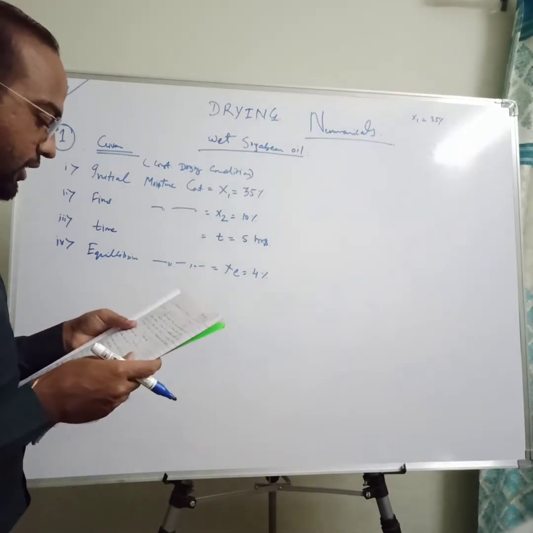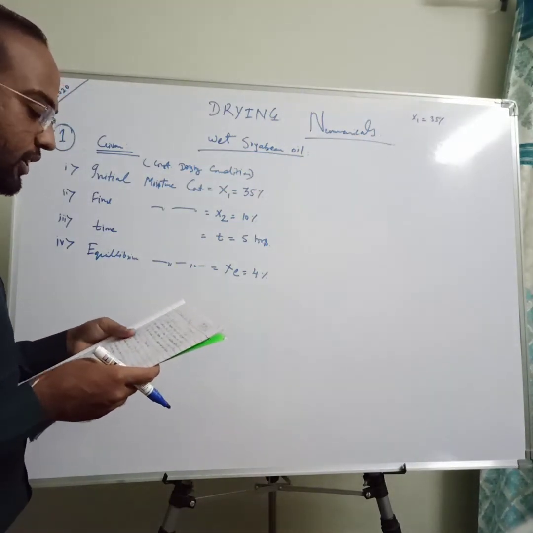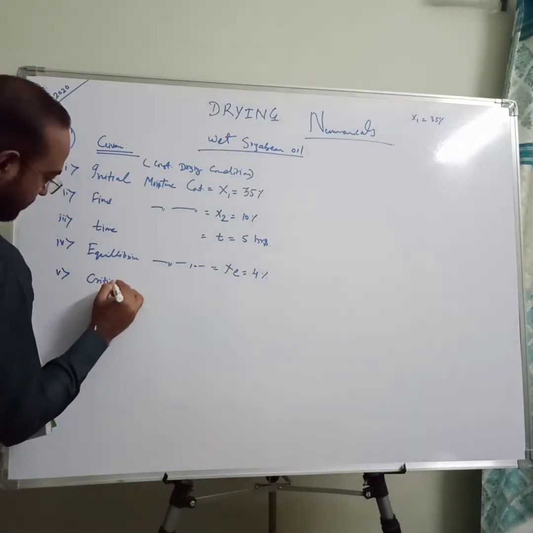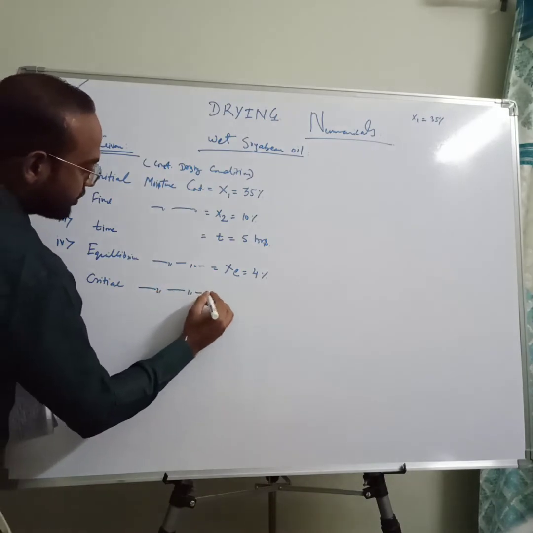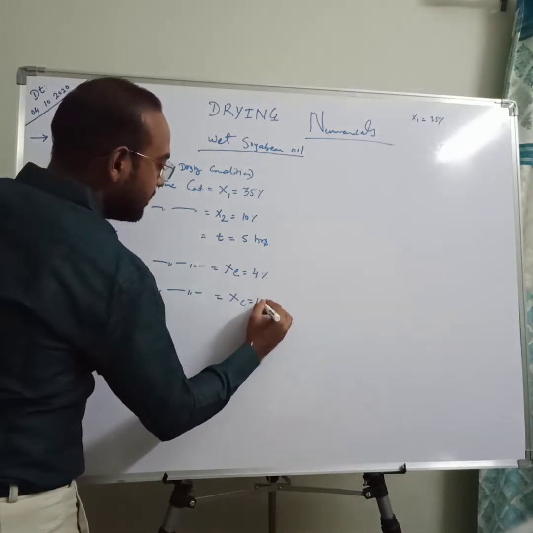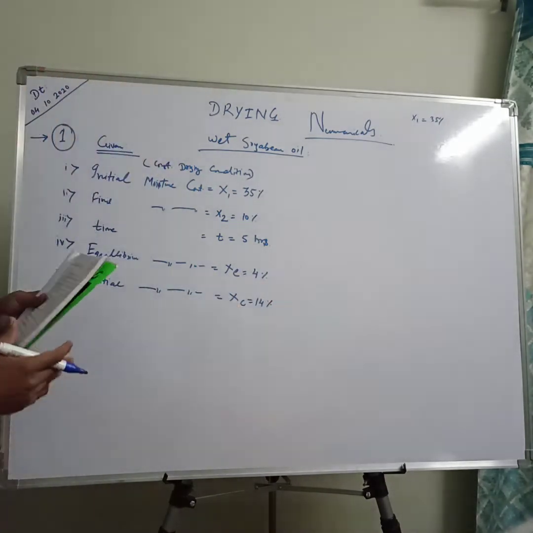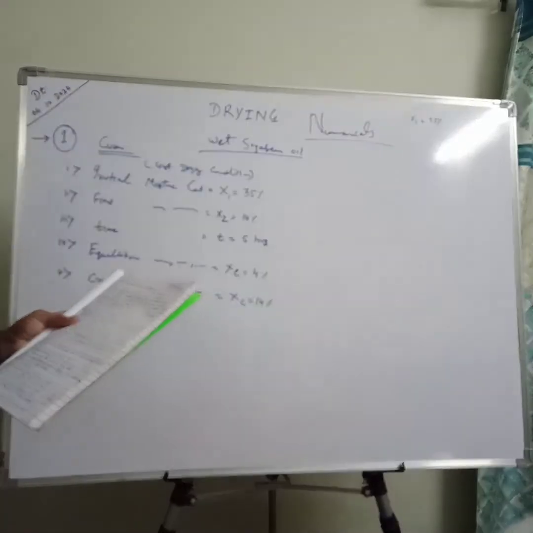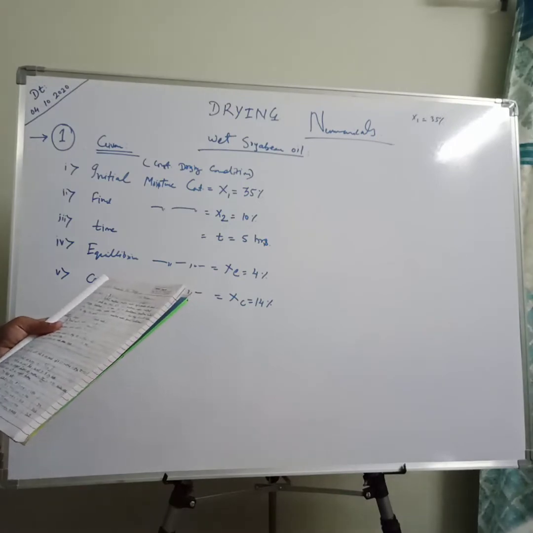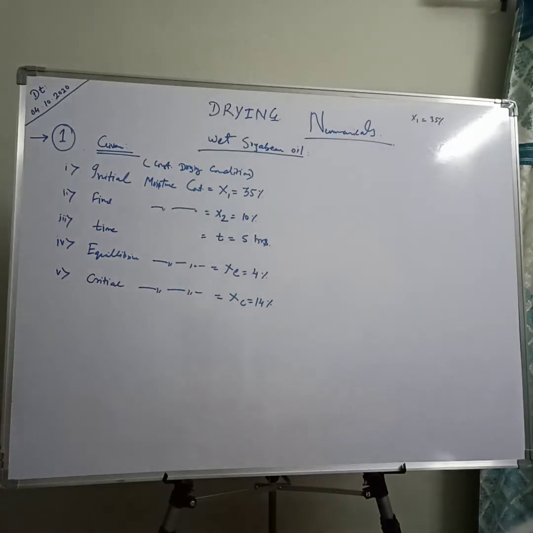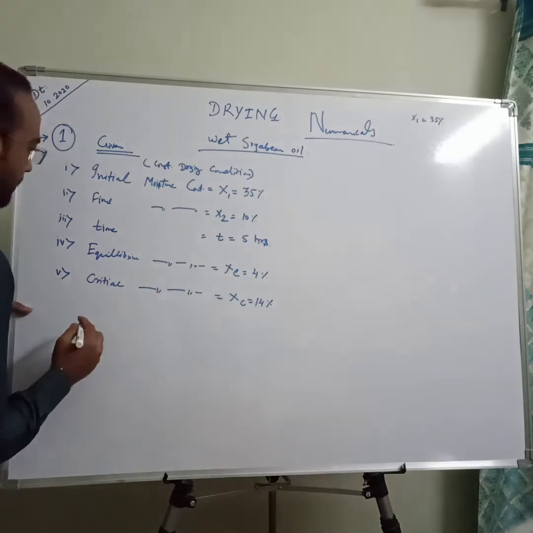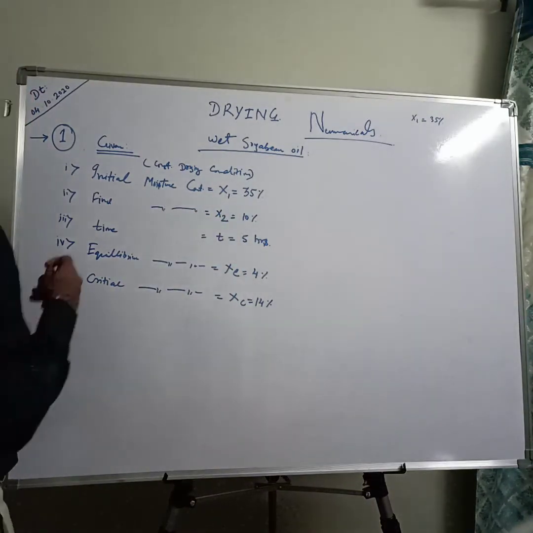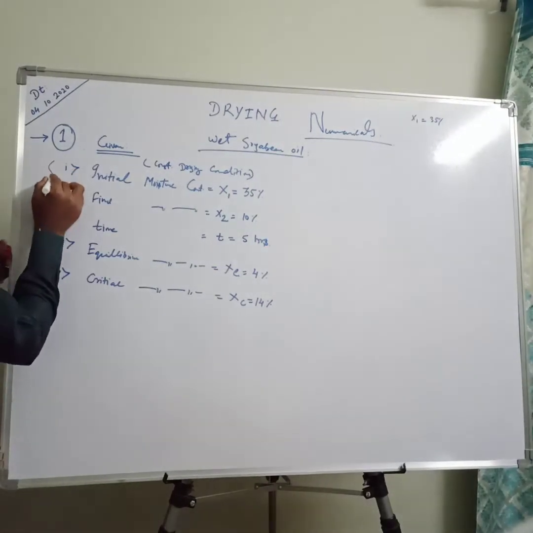The equilibrium moisture content is 4% and the critical moisture content, denoted by Xc, is 14%. How long will it take to dry the seeds up to 6% moisture under the same conditions? These are all the given conditions.